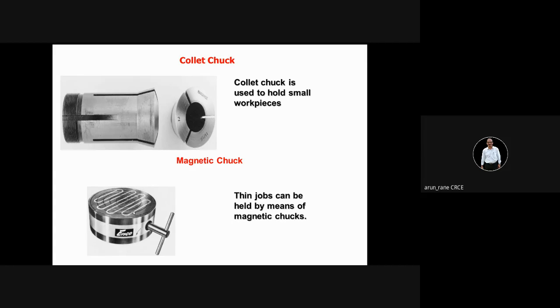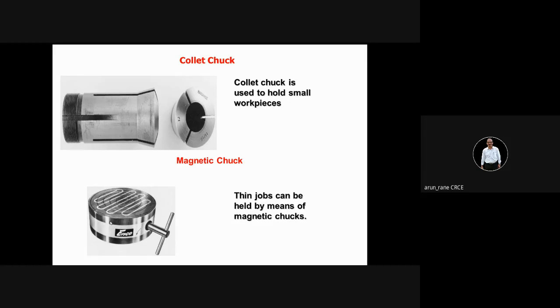Another accessory is the magnetic chuck. Now what happens, suppose you don't want to hold it on the outside diameter. There are some constraints on the workpiece, so that it cannot be held on the outside diameter. In such a case, the workpiece can be held on the magnetic chuck, and then this chuck has to be held inside a bigger chuck, a 4-jaw chuck, which is already mounted on the lathe machine.